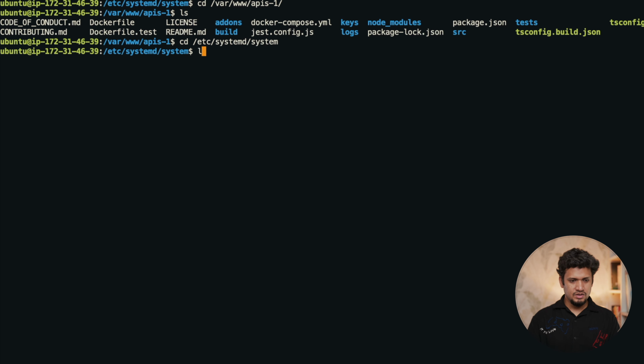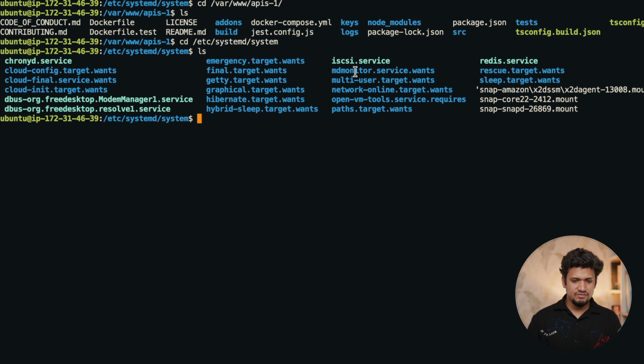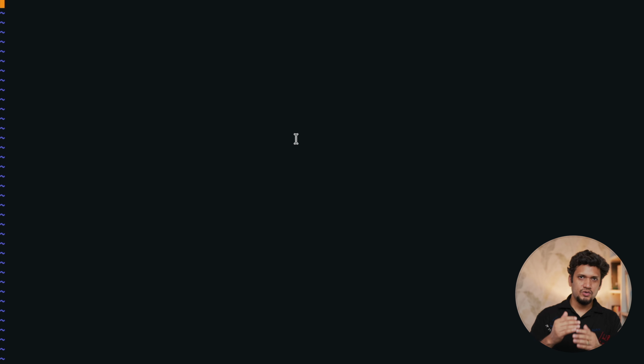system. Here we can see there are various services like Redis is there. We have to create our own service. This is systemd, which is a service manager which manages different services, how they are executing, and it is responsible for starting and stopping those services. This place we are going to create sudo vi apis1.service file. In this service file, we are going to write certain script which will enable our APIs to run.